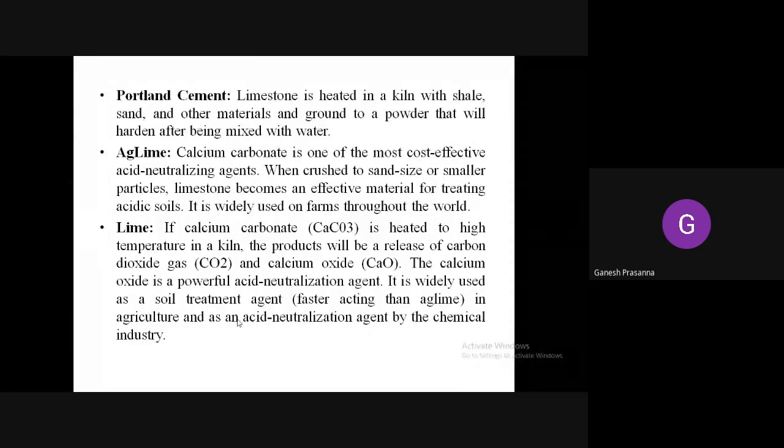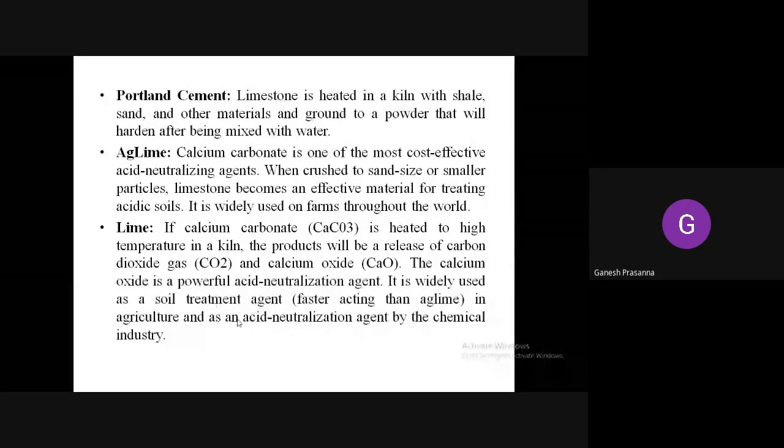Even today, this is used by farmers. When the acidity of the soil is too much, when the soil is very rich in acid content, what they usually do is mix ag lime with their soil. And also lime, you know, it is sunda, which is used for a variety of purposes.